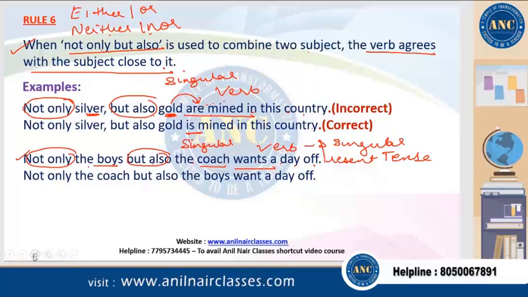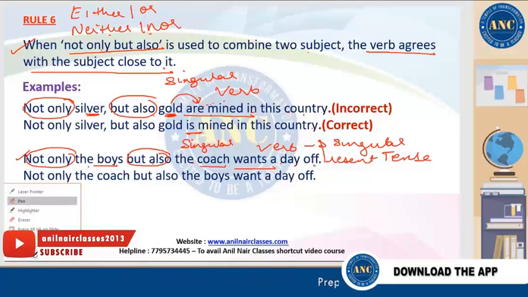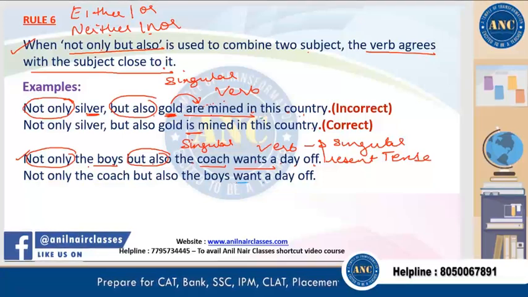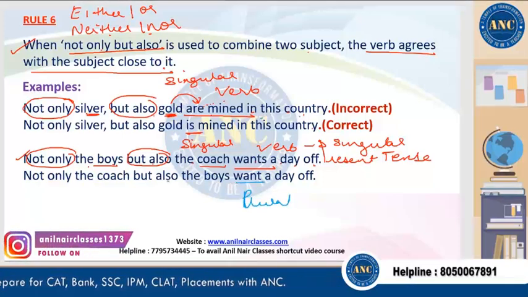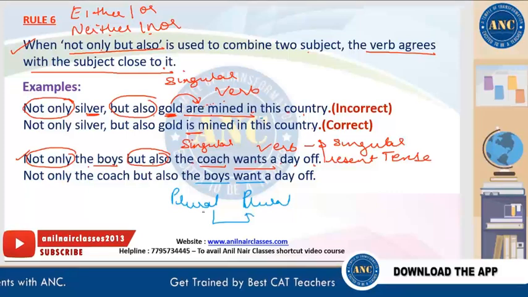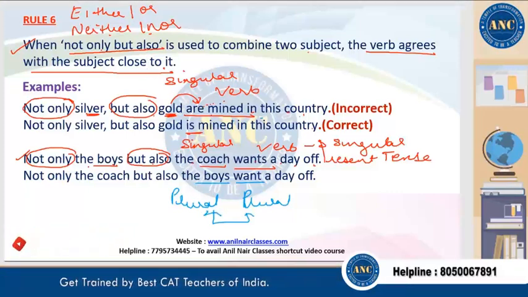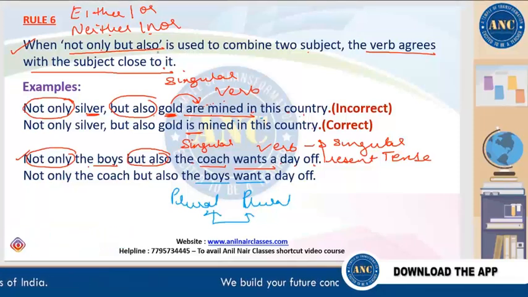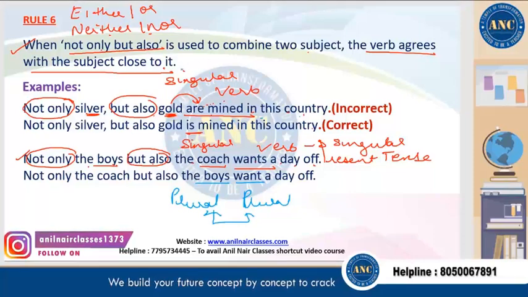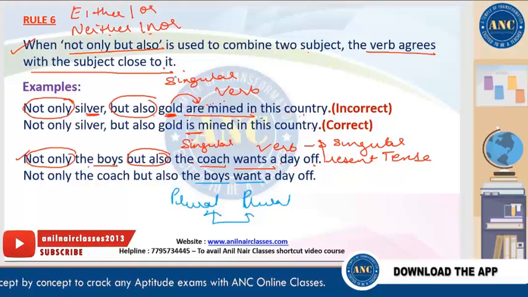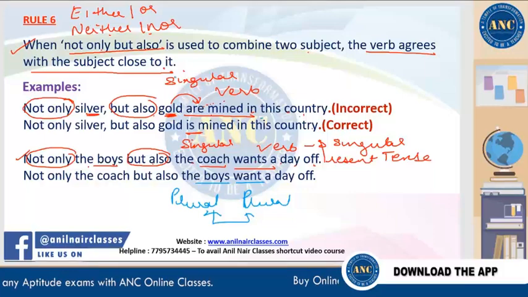Clear? So I again repeat the rule over here. This is very similar to the rule which we have discussed with either or, neither nor. It says not only the coach but also the boys want a day off. So want is the plural form of the verb. The nearest subject is boys. Boys is also the plural form. So subject verb agreement is there. So if the sentence is made with neither nor, either or, not only but also, the two subjects are joined with these three pairs of conjunctions. The verb will agree with the nearest subject. If the nearest subject is singular, we'll put the singular form of the verb. If the nearest subject is plural, we'll put the plural form of the verb.